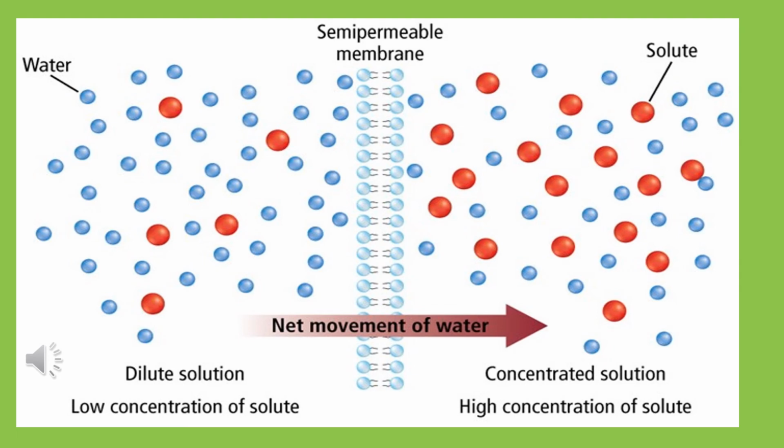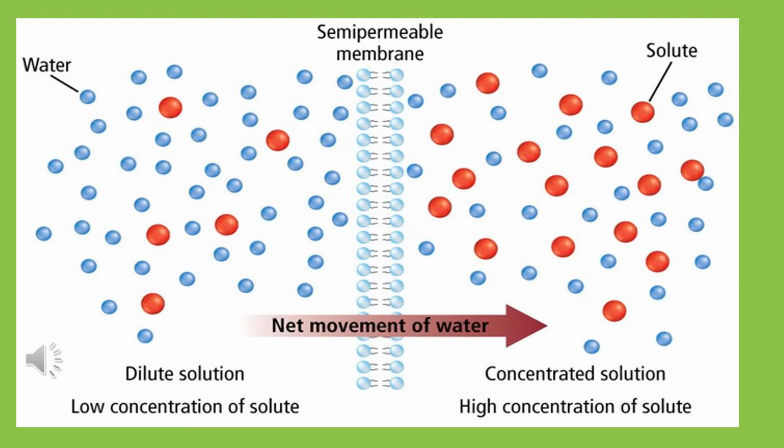Catch my point, students? Semi-permeable membrane. This membrane can let only the solvent molecules move through, but not the solute particles. So, when these two solutions of different concentrations are separated by this membrane, the solvent molecules enter into the solution.